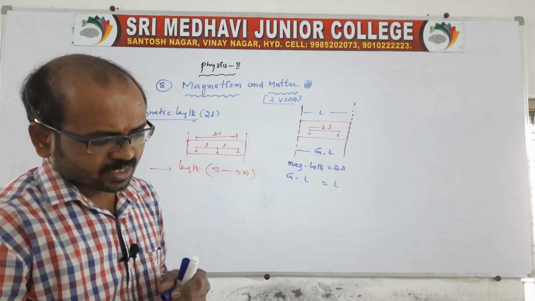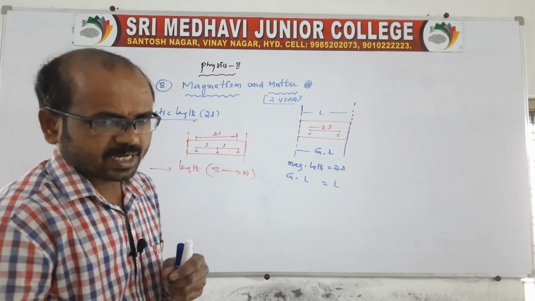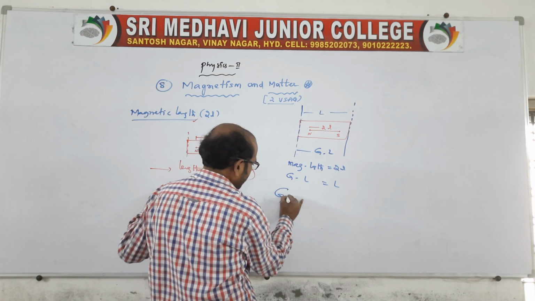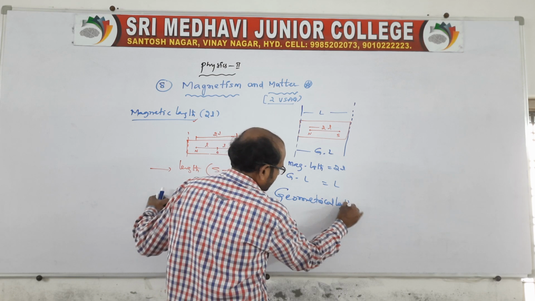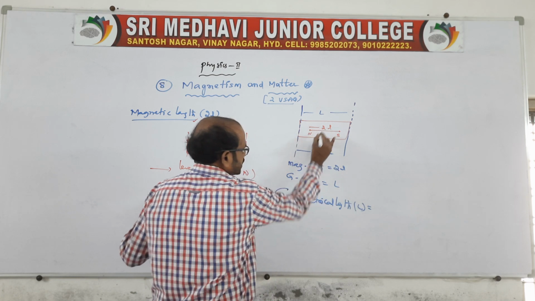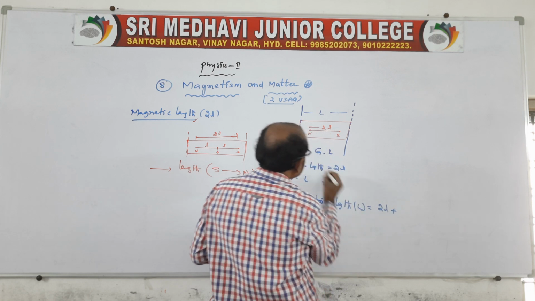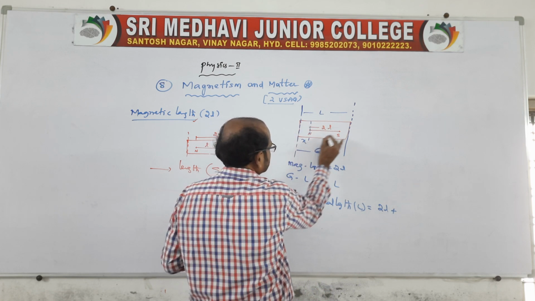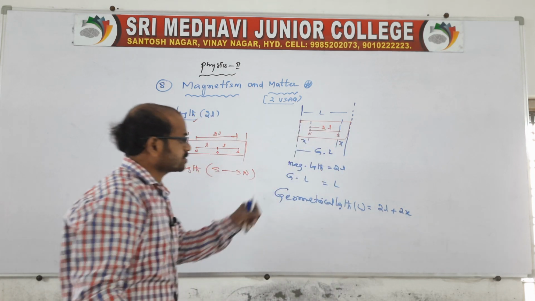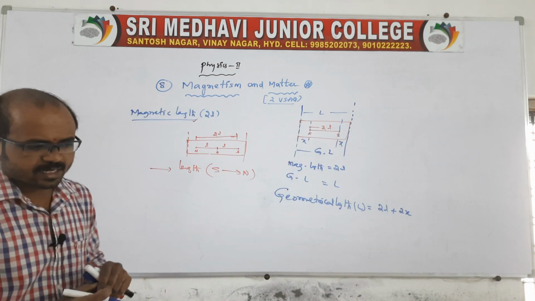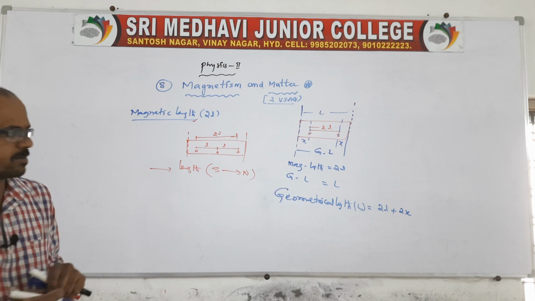And here there is a relation: geometrical length, capital L, is equal to, of course, this we know, magnetic length is 2L. What about this? You say some x, this is x, so it becomes 2x. This is the geometrical length, and there is a relation between the magnetic length and the geometrical length.